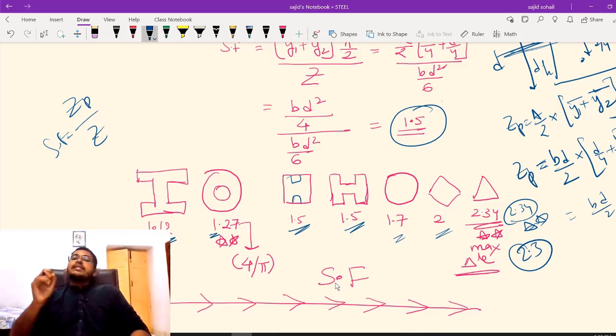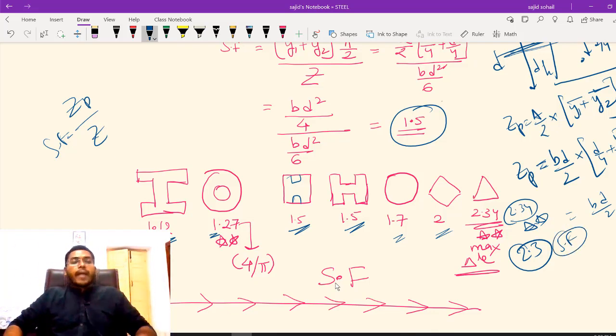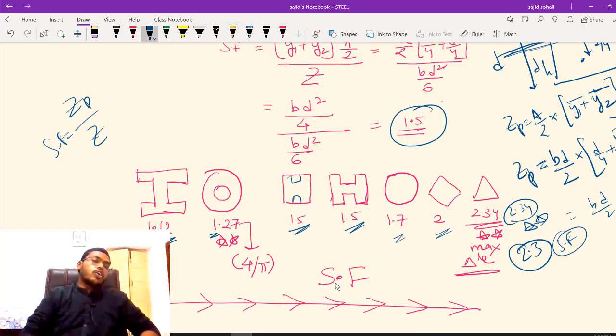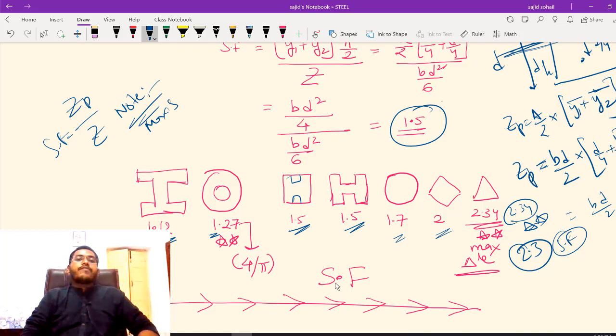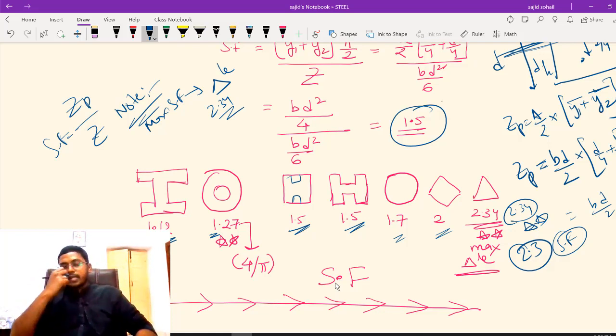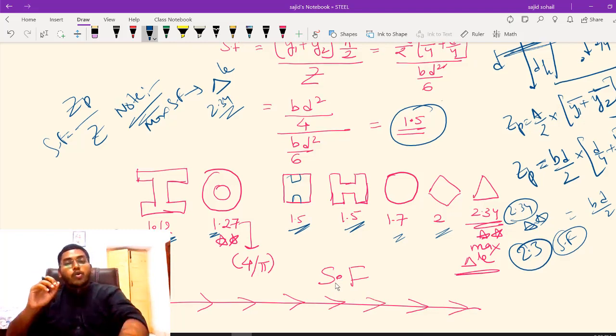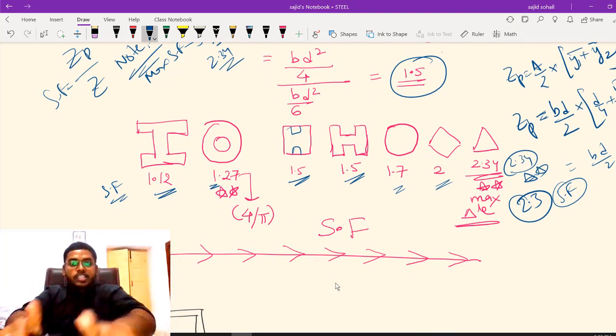So this is the maximum shape factor a structure can have. Whose is the maximum shape factor? The triangle's. Write it down, note it down as a bit. Maximum shape factor is for the triangle. How much is it? 2.34 to be precise. Around 2.3 will be the answer if you calculate. Okay, I hope it is very clear. And in the examination a question can come from nowhere. Please try to understand. Remember it.